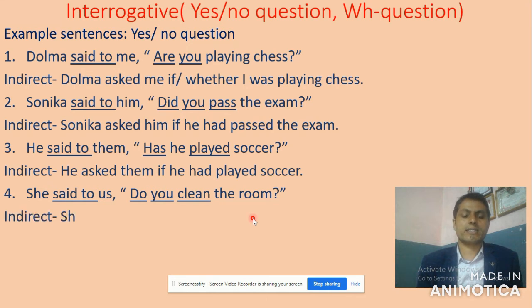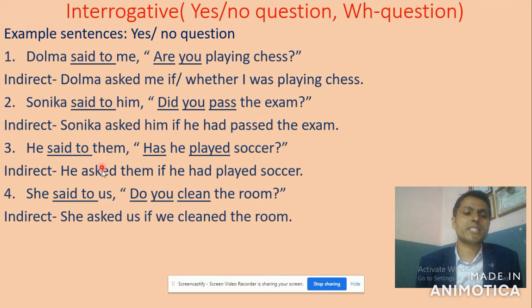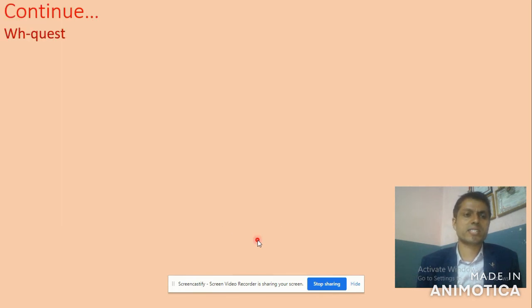Okay, now look at its answer. She asked us if we cleaned the room, right? So said to becomes asked, and then us, if we, you becomes we. Why? Already I told you that second person pronoun changes according to the object. The object is here us, so that we. If we cleaned the room, so simple present becomes simple past, right? Well, now look at the next number, my dear student, on another slide.